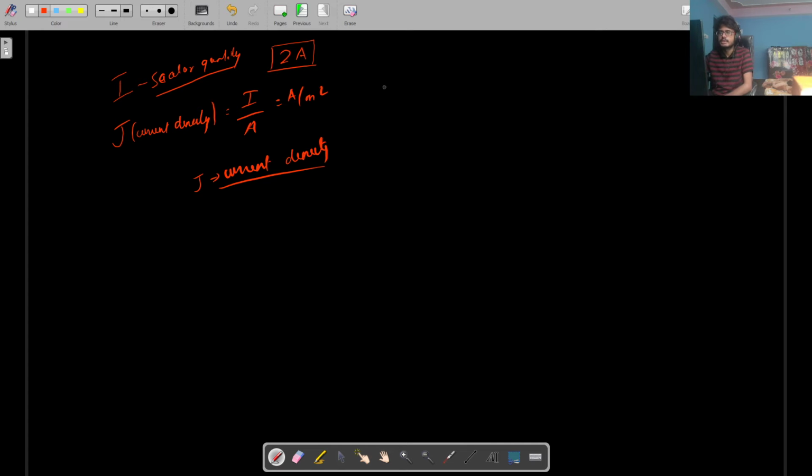We can't express movement through a wire in 3 dimensions. So a current is like electrons are moving in this direction.